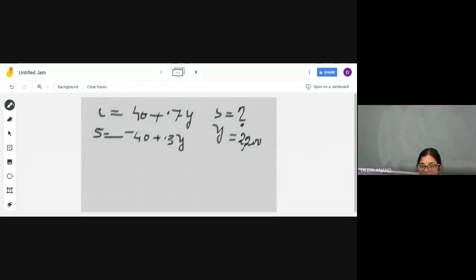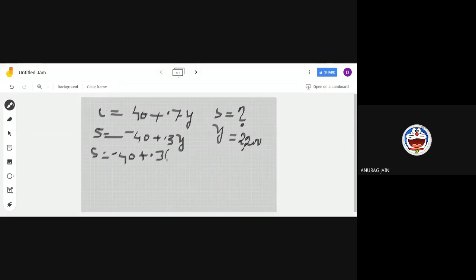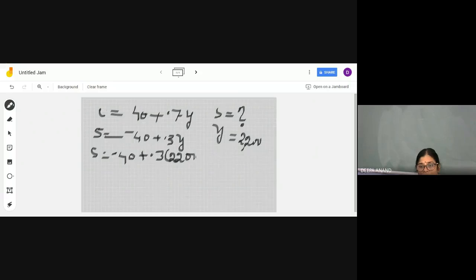In this case, what is 1 minus B? Anurag? Yes, ma'am. What is the answer? 620. So here 620. You put the level of income only.